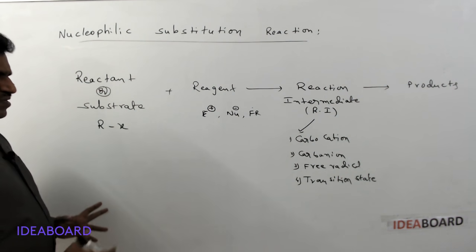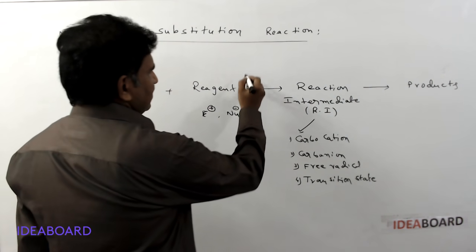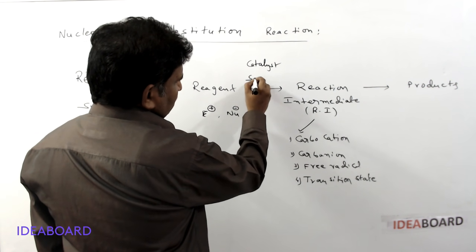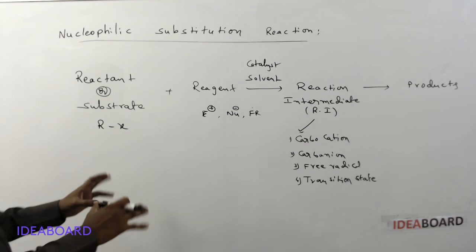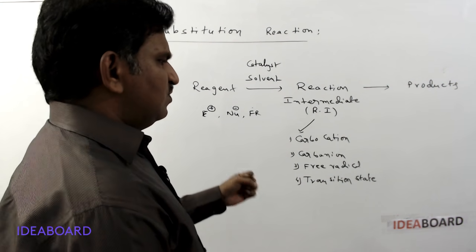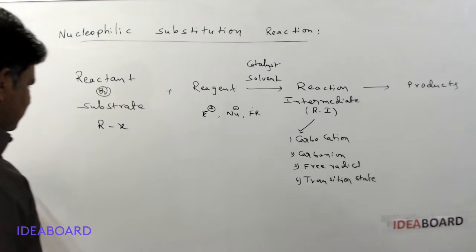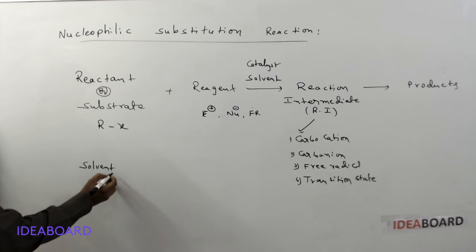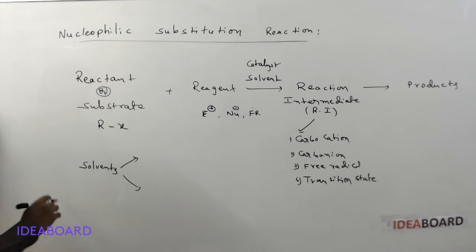In this process, sometimes we may take a catalyst, which we write on the arrow, or we use a solvent, meaning the reaction medium, so the reaction is conducted in a solvent. The catalysts can be of different types, and we will discuss them separately for particular reactions. I will give the solvents also, since they are important in nucleophilic substitution reactions. Solvents are mainly of two types.